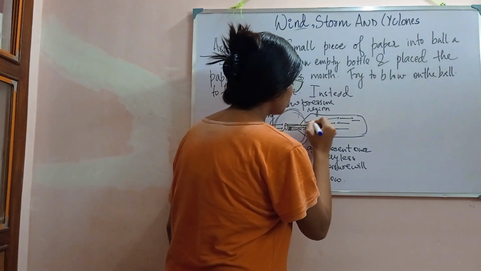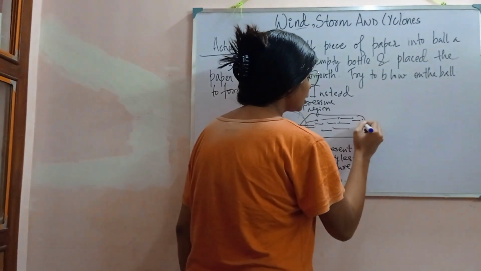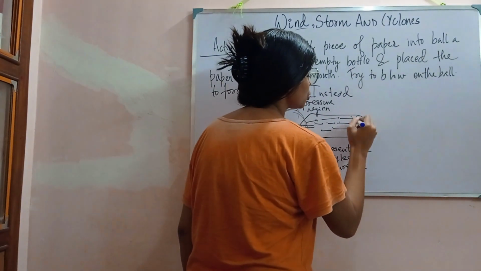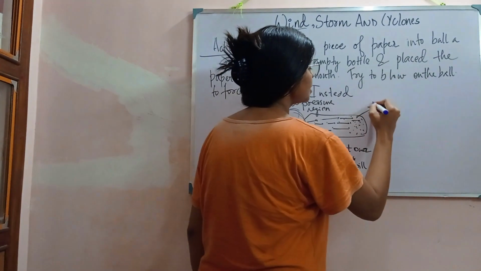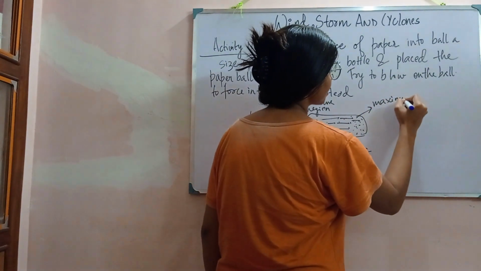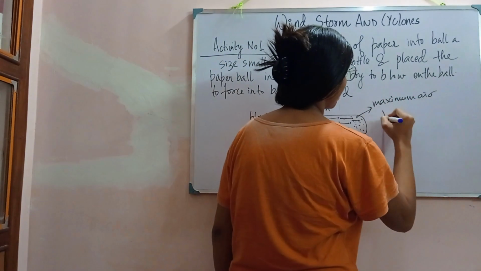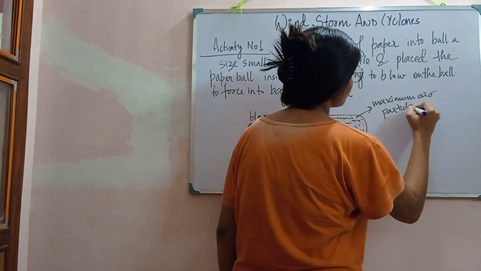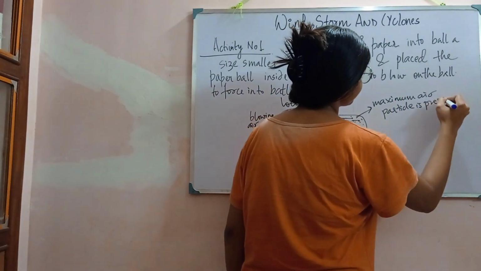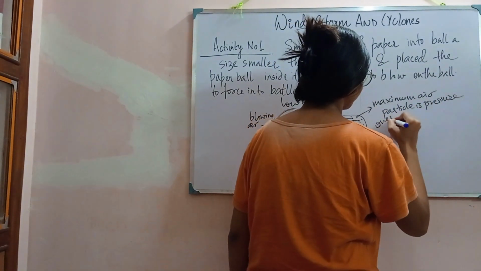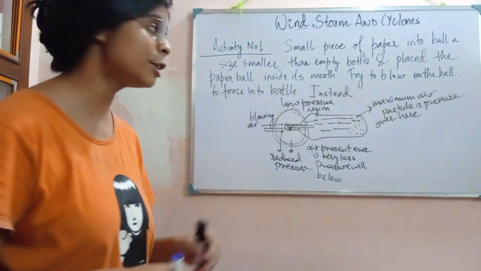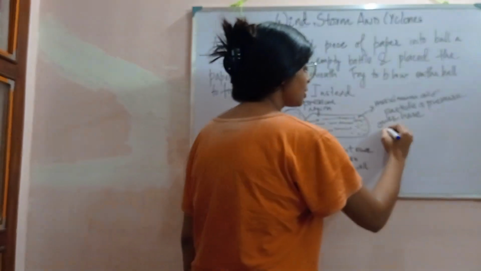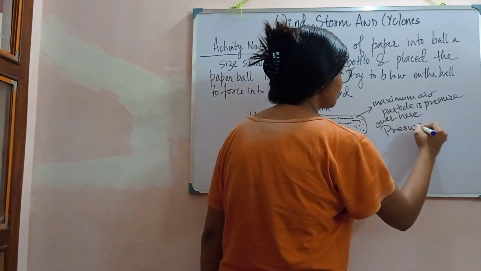As a result, the maximum number of air particles is present over here, and since the maximum air is present, the pressure will be high.